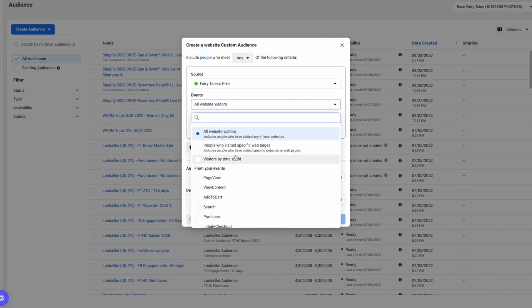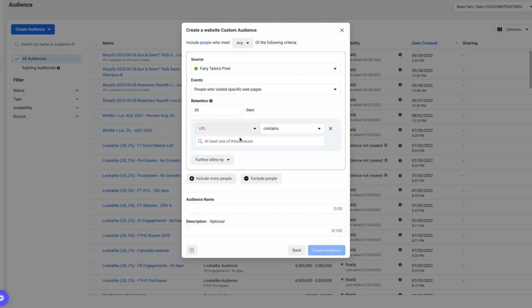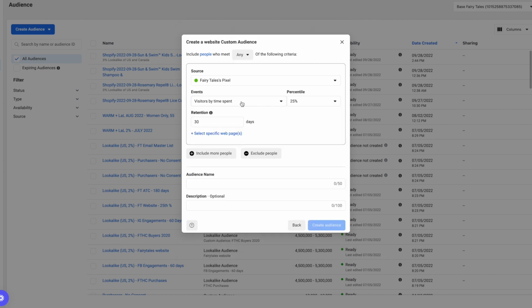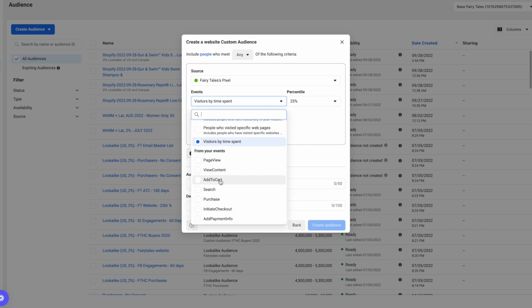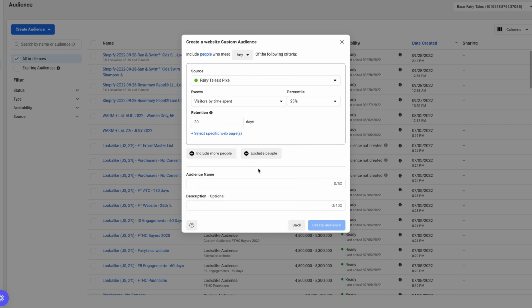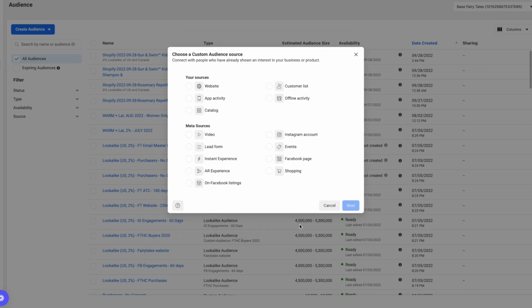You can customize in here as well. So you can do specific web pages. So you can put in the URL. Let's say you only want people who have been to a specific product page. You can do that. You can do by time spent on your website if you want to get more specific with it and more detailed. And then you can do events. So you could do people who have added to cart, people who have purchased, lots of different variations here, and just make sure that you set up good naming for your audiences so that you're able to find them more easily. Okay, so that's one option.